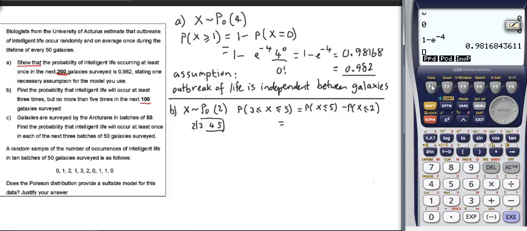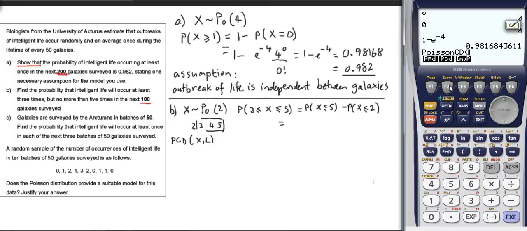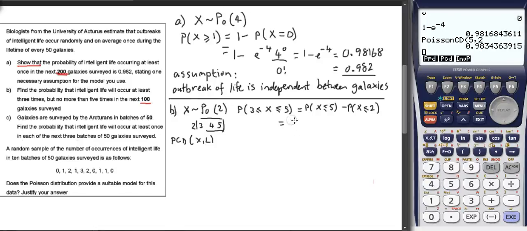And the syntax for the cumulative distribution, which is what I want because it's less than or equal to, is X, L, where X is 5 and 2 in our case, and L is the value of lambda, 2. So first of all I'm going to do PCD, Poisson cumulative distribution, with X is 5 and lambda is 2. And I get 0.9834.